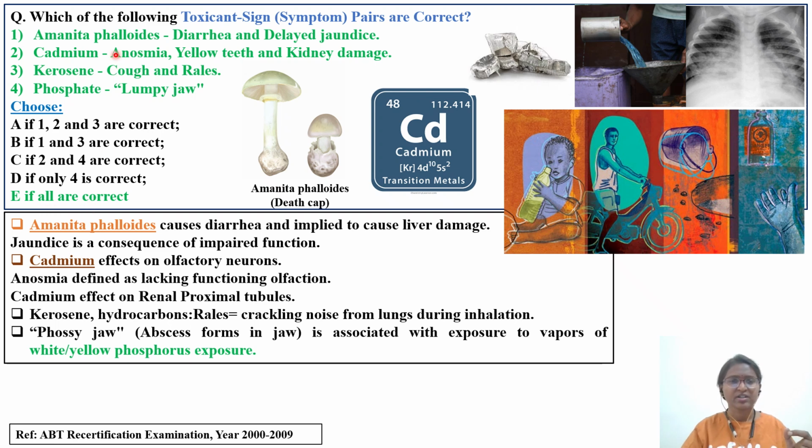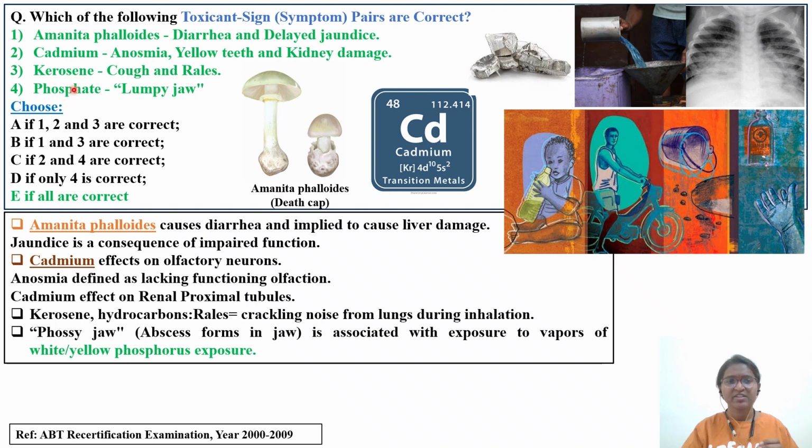All options are correct. So with respect to Amanita phalloides, we already have a detailed video about this mushroom poisoning. Three types of mushrooms are discussed under the Klaassen textbook, so I will give the link in the description. You can go back and read about this mushroom poisoning in detail. Regarding the second option, cadmium. Cadmium is listed under ICH Q3D, which is a very important major toxic metal impurity. So we'll discuss cadmium in detail in another video.